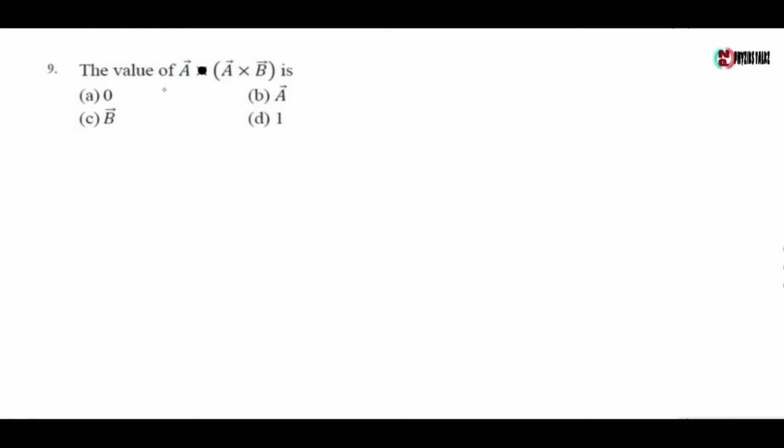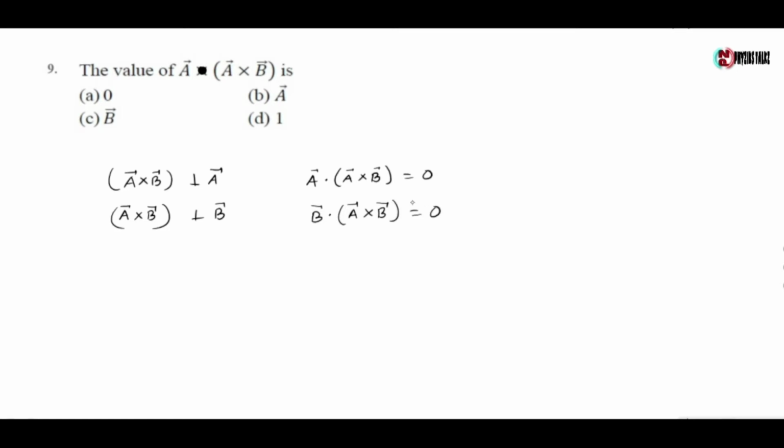Next question: the value of A dot (A cross B) is. Now we know that the A cross B vector is always perpendicular to the A vector and it is also perpendicular to the B vector. Now we can write A dot (A cross B) is equal to 0 and also B dot (A cross B) is equal to 0. So the correct option is option A.